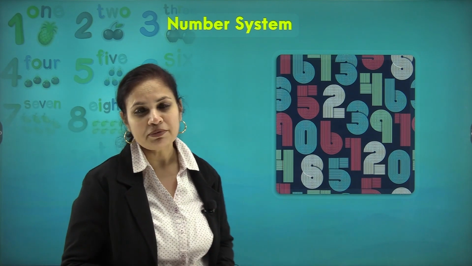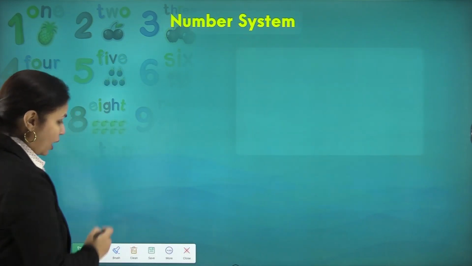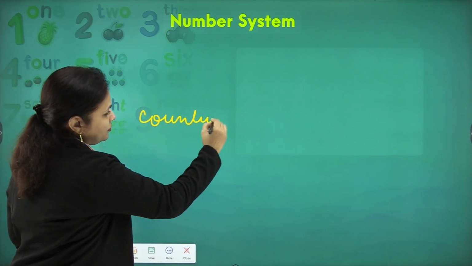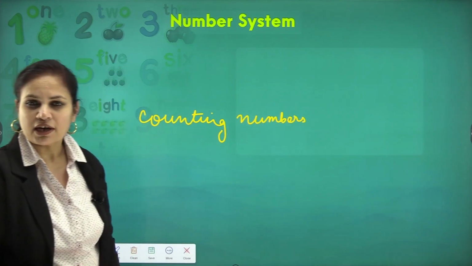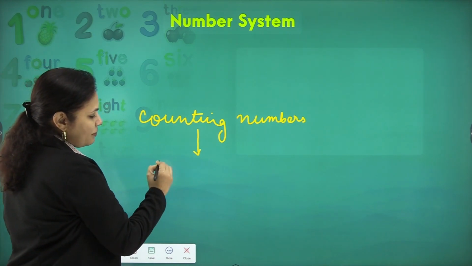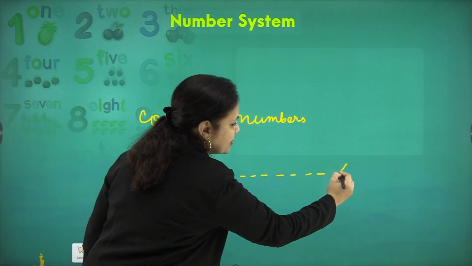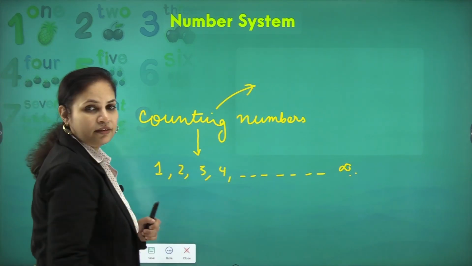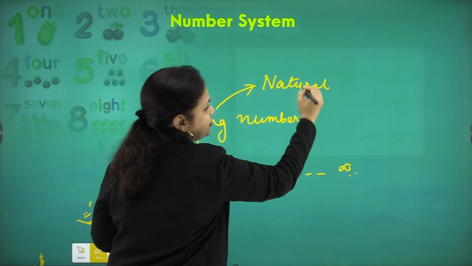We started learning numbers from our early childhood when we started with counting. Yes, when we started counting objects, we started with counting numbers. So what are these counting numbers? The counting numbers begin from 1, 2, 3, 4, and so on till infinity. This set of counting numbers, we grouped them and we taught you as a group of natural numbers.